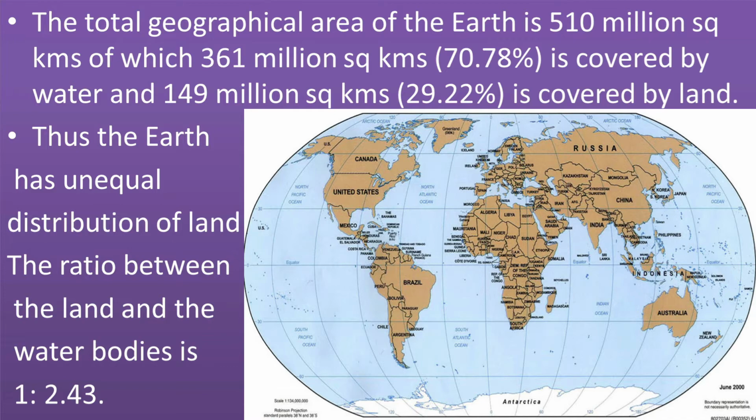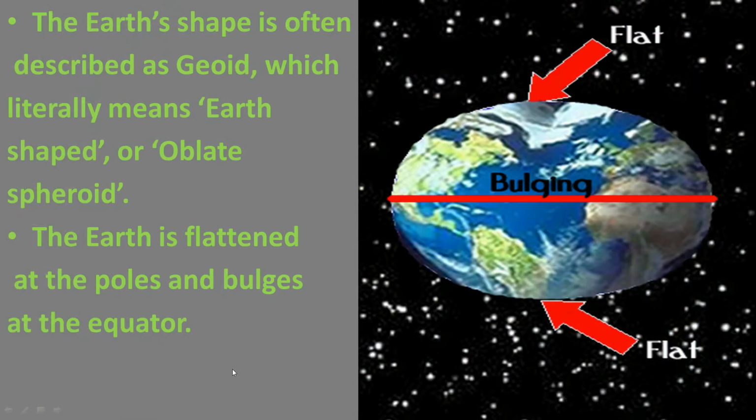The ratio between the land and the water bodies is 1:2.43. In this world map, you can see only 29.22% land mass and 70.78% water bodies.